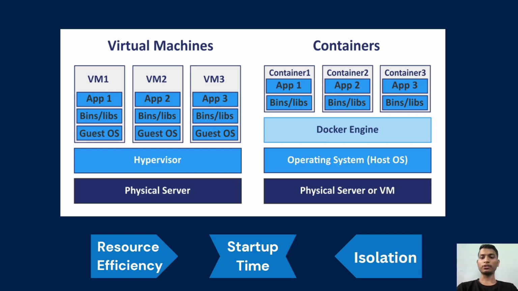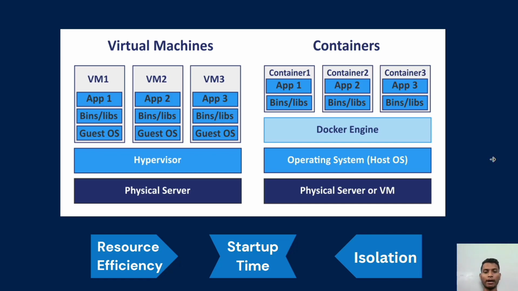First one is resource efficiency. Virtual machines come with their own operating system, which consumes more resources, and containers share the host operating system's kernel, making them more lightweight and resource efficient. Second is startup time. VMs take longer to start as they boot up an entire OS, but containers start almost instantly since they leverage the host OS. Third is isolation. VMs provide stronger isolation since they can run separate operating systems. Containers offer sufficient isolation for most applications but share the host OS kernel. Now let's move to the demonstration part to understand how we can use Docker.